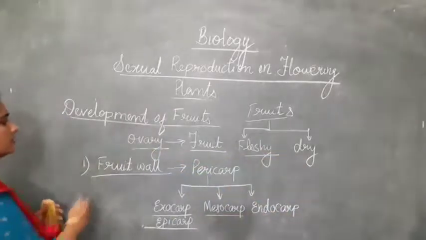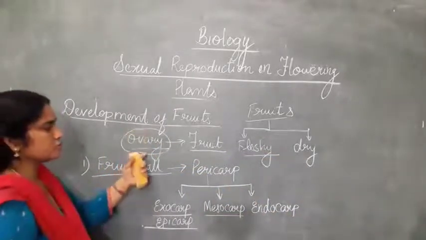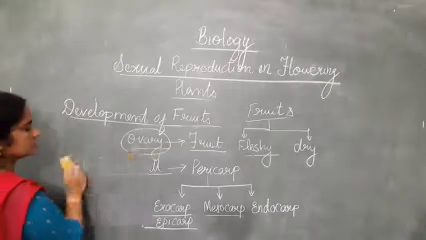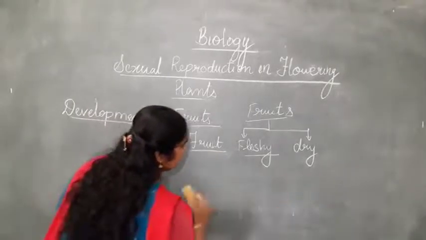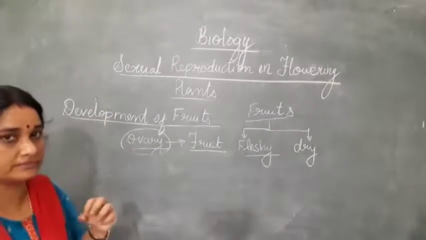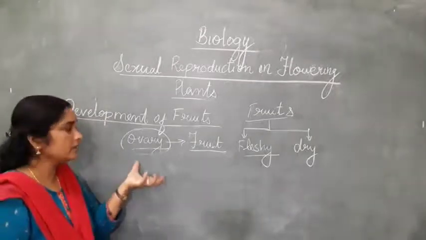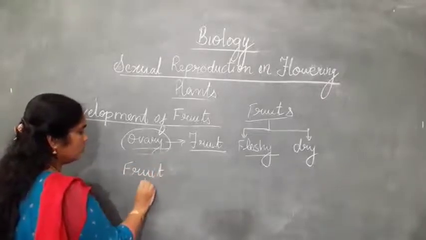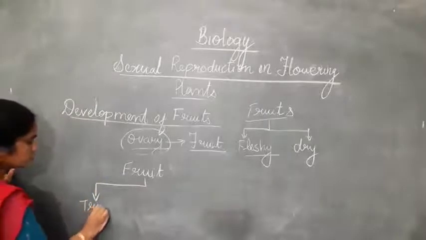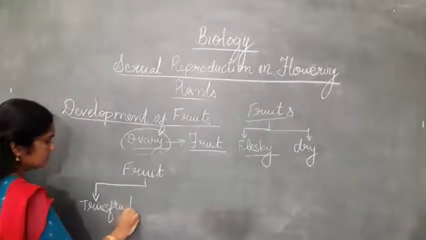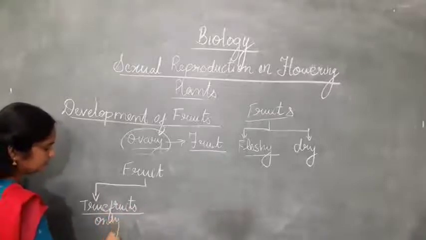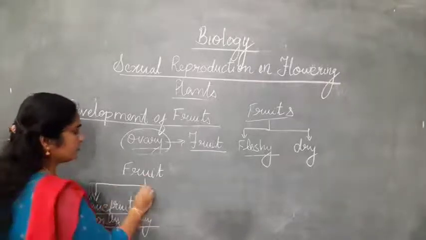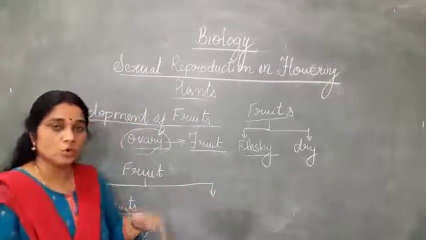Then generally you know that fruits develop from the ovary. The matured ovary is known as the fruit, and inside the fruit there is the ovule. Now in some species, the fruit develops from other parts of the flower. The flower is the reproductive part of the plant. Fruits which develop only from the ovary, we call true fruits. So that is known as a true fruit, and some fruits develop from the ovary plus some other part.